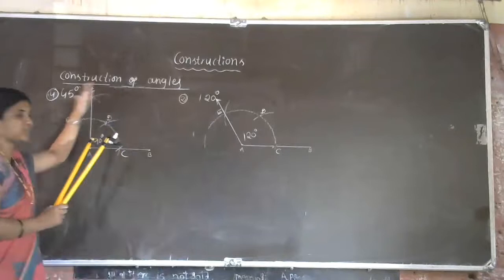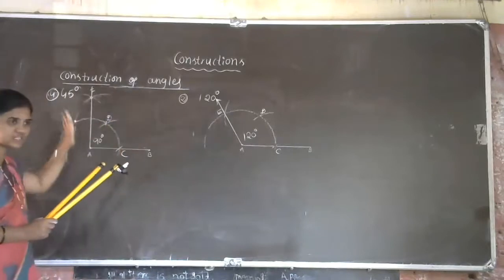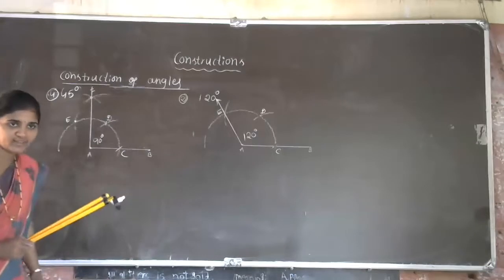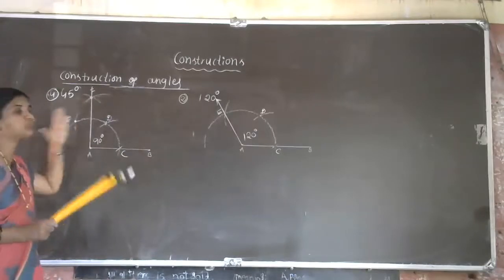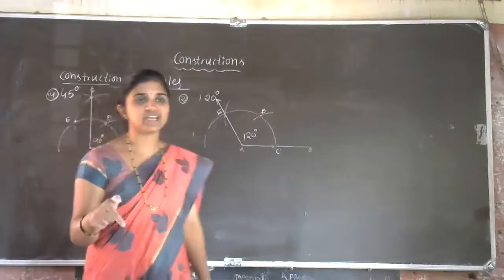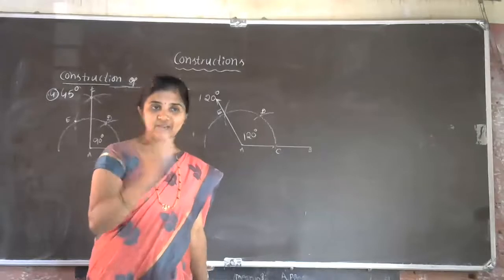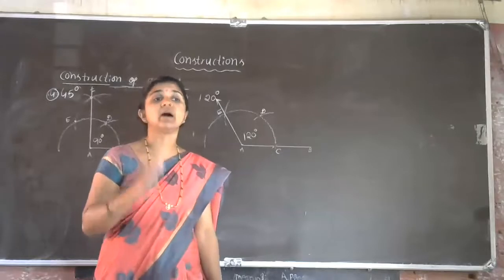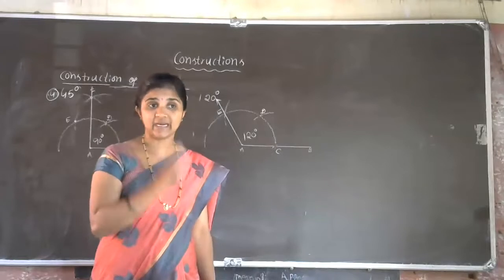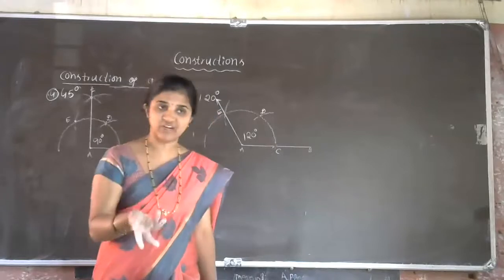First we construct 90 degrees as usual, then we bisect this angle. In the beginning of this class we learned how to draw angle bisectors, and we apply the same steps here. Bisecting 90 degrees gives 45 degrees.